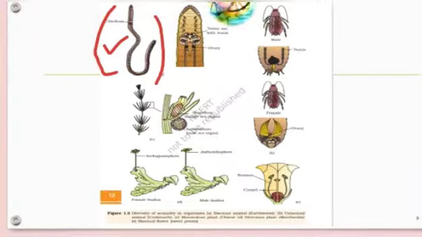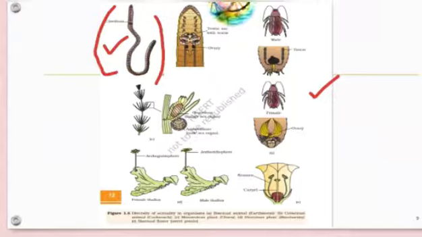Similar to that, the second one is the cockroach. Here it is unisexual, meaning the female cockroach has only the female reproductive organ, and the male cockroach has only the male reproductive organ.